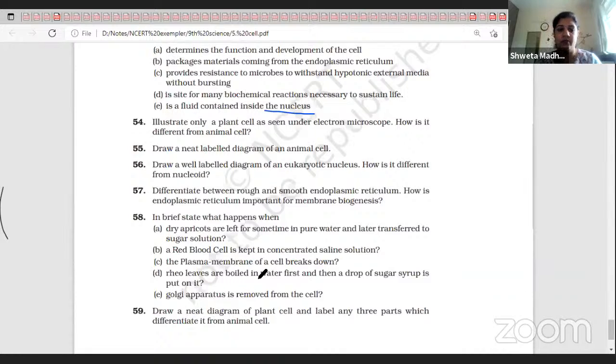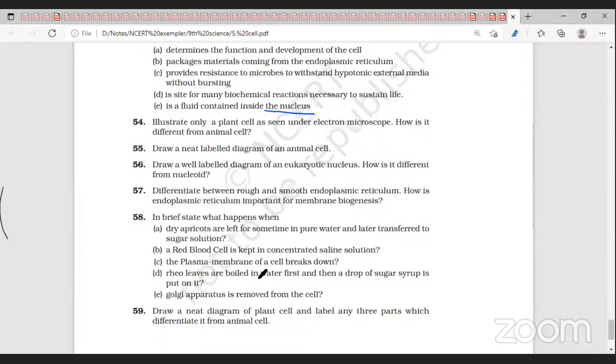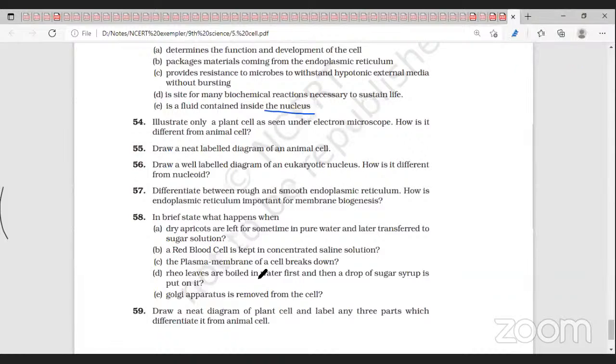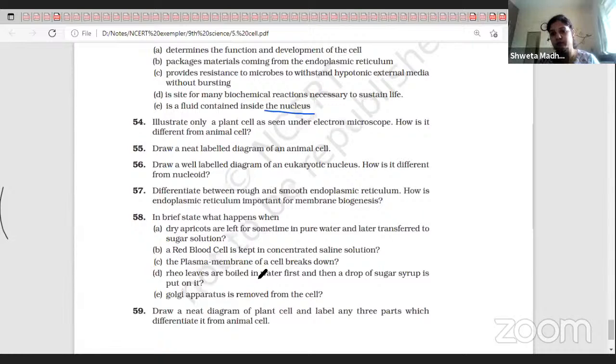Clear? And if the Golgi apparatus is removed from the cell, sorting and packaging won't take place. Storing, packaging, modification and transportation won't take place. Understood? These are all the most important questions that we have done today.